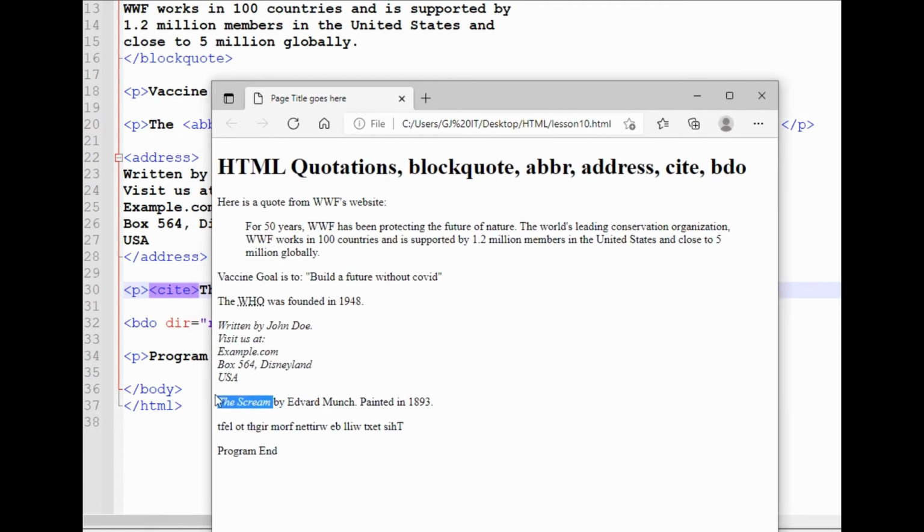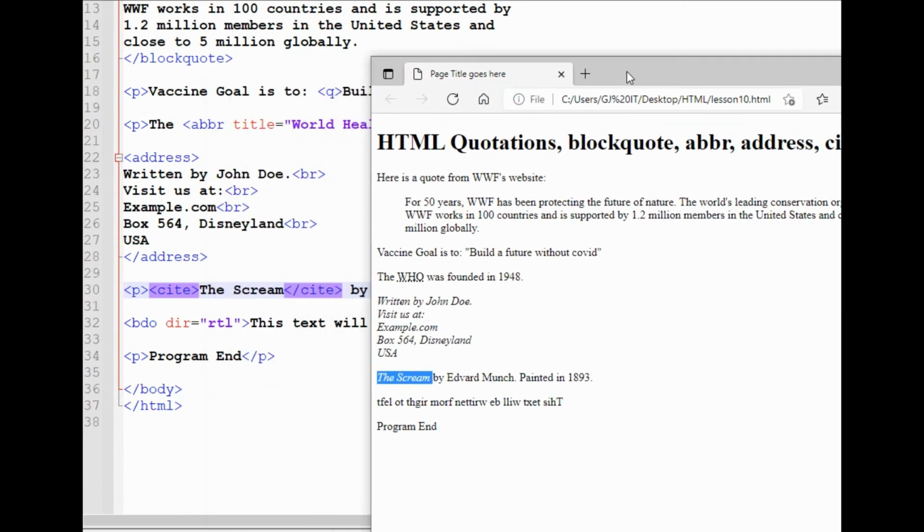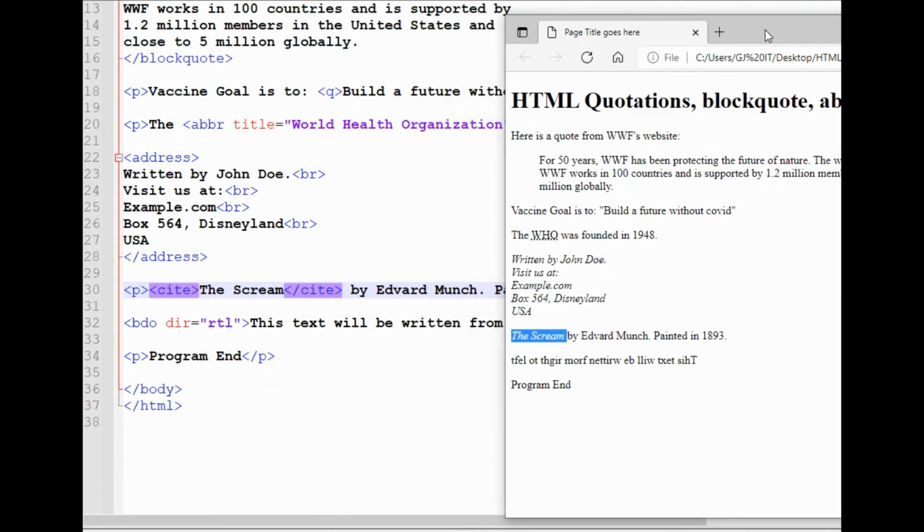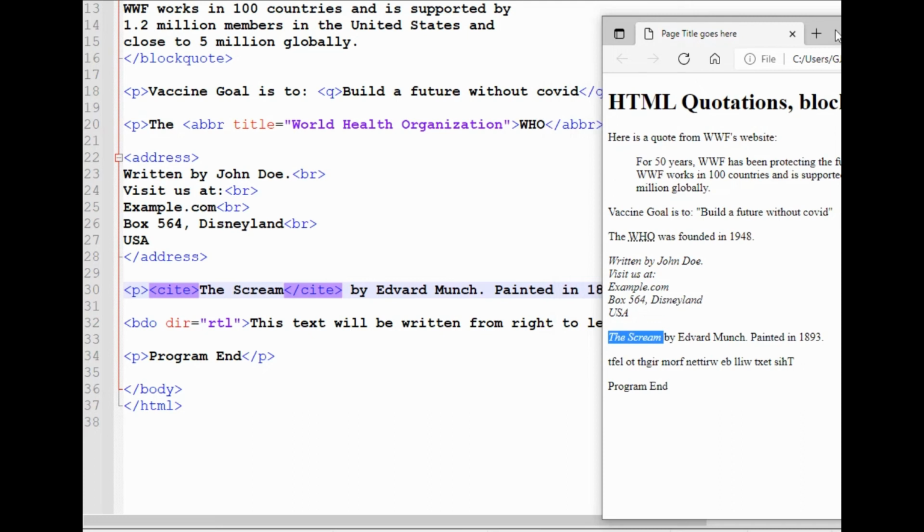The Scream, you can see The Scream. So whatever inside this tag, cite tag, it is in italic form. Balance everything, it is in normal writing.